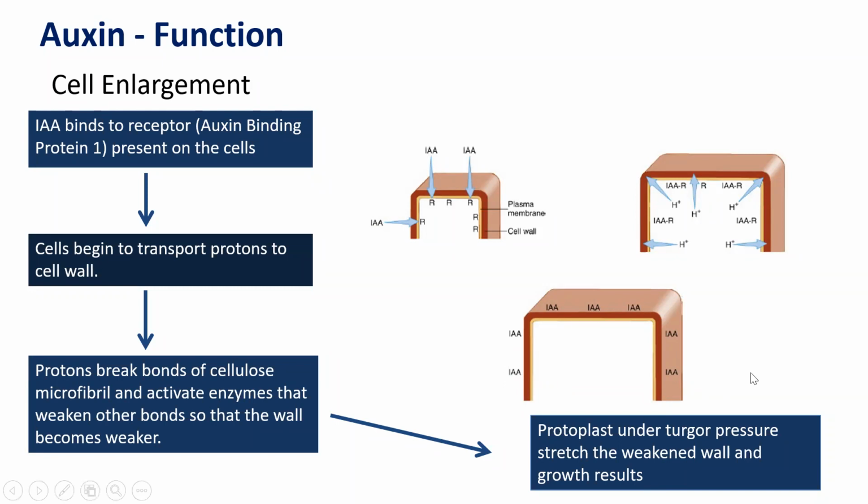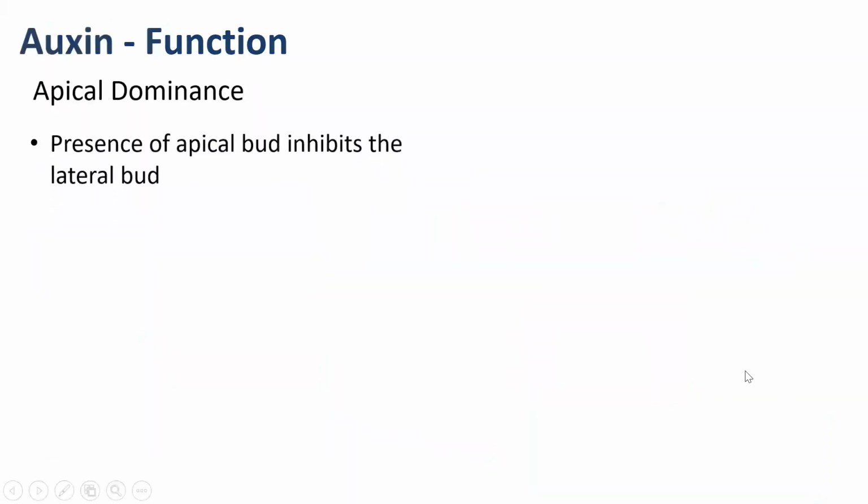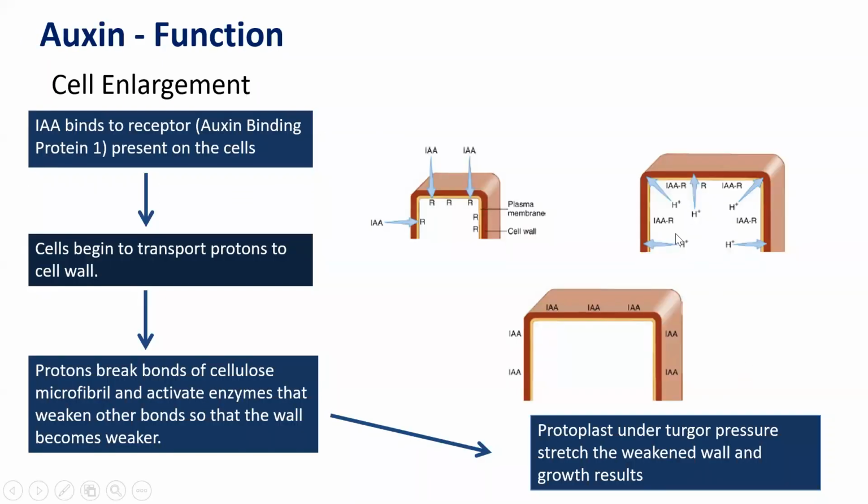Once it happens, then what happens? It again regains the normal position by withdrawing itself from the receptors. Thereby the cell enlargement happens. So in a nutshell, what we see is that the cell enlargement happens due to weakening of the cell wall, followed by turgor stretching, eventually leading to growth. Understood?